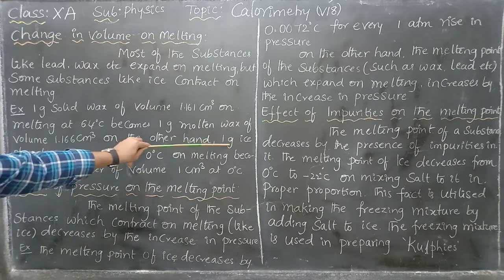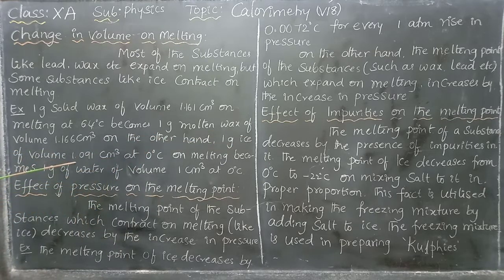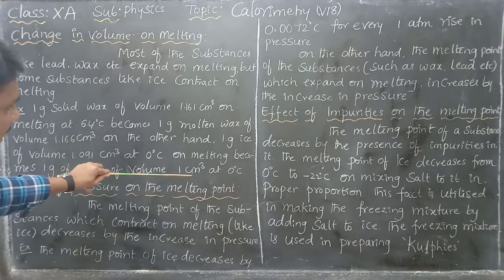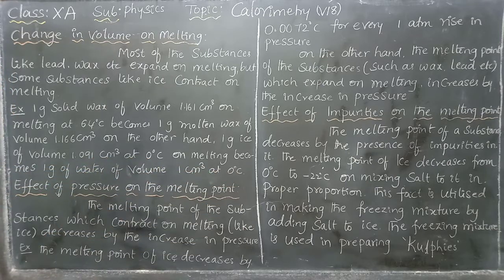On the other hand, if you take 1 gram of ice of volume 1.091 centimeter cube, the 1 gram of ice in solid state is 1.091 centimeter cube at 0 degree centigrade. On melting, meaning heat is supplied to it, 1 gram of water of volume 1 centimeter cube at 0 degree centigrade in liquid state. In the liquid state, the volume is decreasing. So in the case of wax, the volume increases, but in the case of ice, the volume decreases.